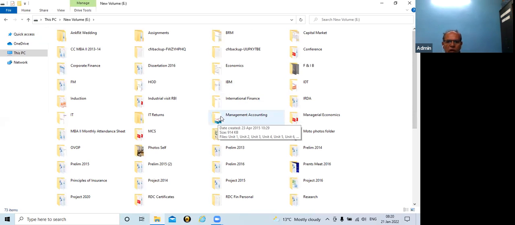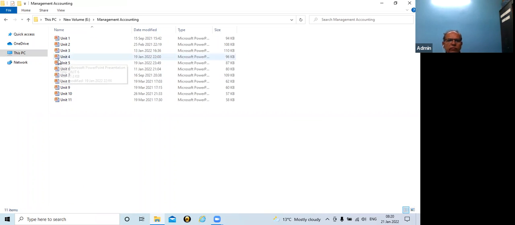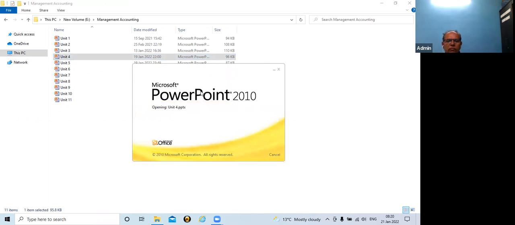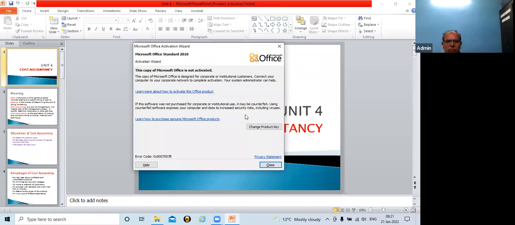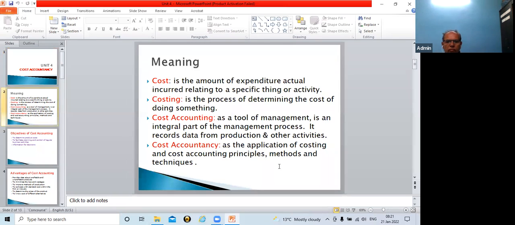To answer this doubt, if you are having it in your mind, it is very much essential to go for cost accounting, and the reason is that whenever you have either a single product or multiple products, it is necessary to know the cost involved with each and every product.